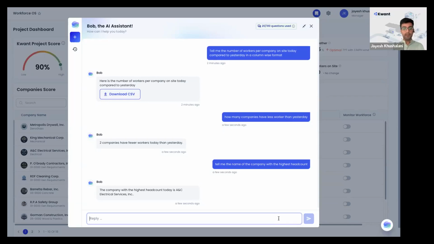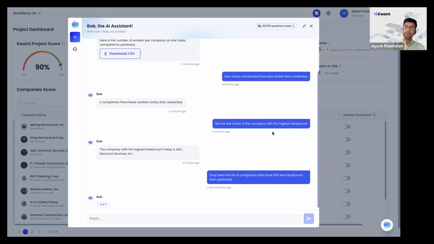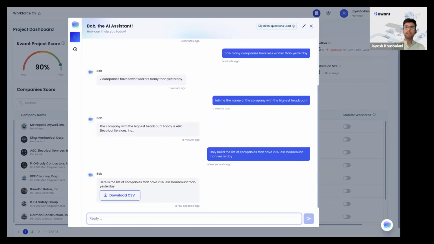It can be a 50, 60, or 100% drop, and so on. For this example, I will use 20%. I simply go and ask the question, and then Bob will process the query and give you the companies that have 20% less headcount than yesterday.